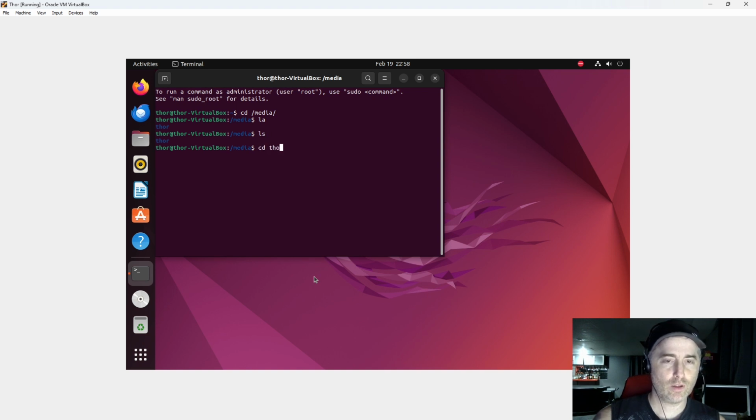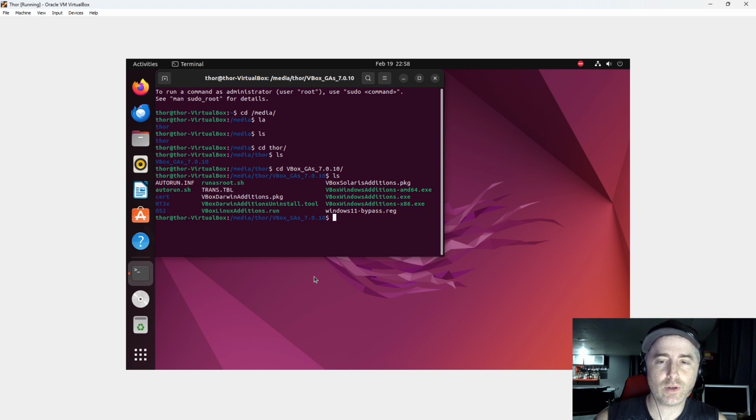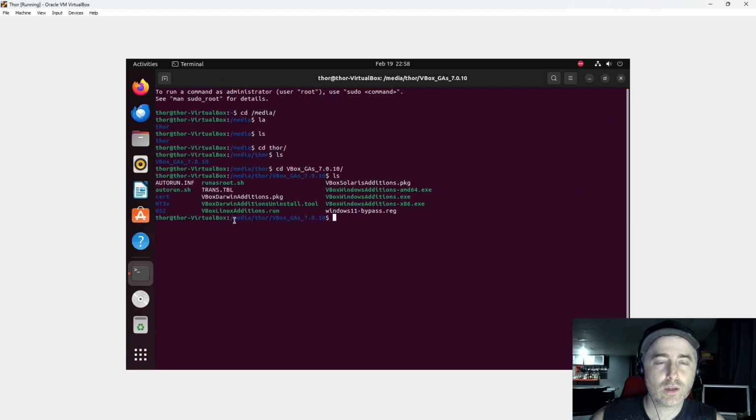Oh, right. Thor. CD VBox. And when you're in it, you will use... Oh, that's the Linux, right? I'm so stupid. Yeah, so this is where I was wrong. That's the Linux edition that you want, right? Because it's a virtual Linux environment. So it's VBox, that's what we did wrong. Linux edition run.